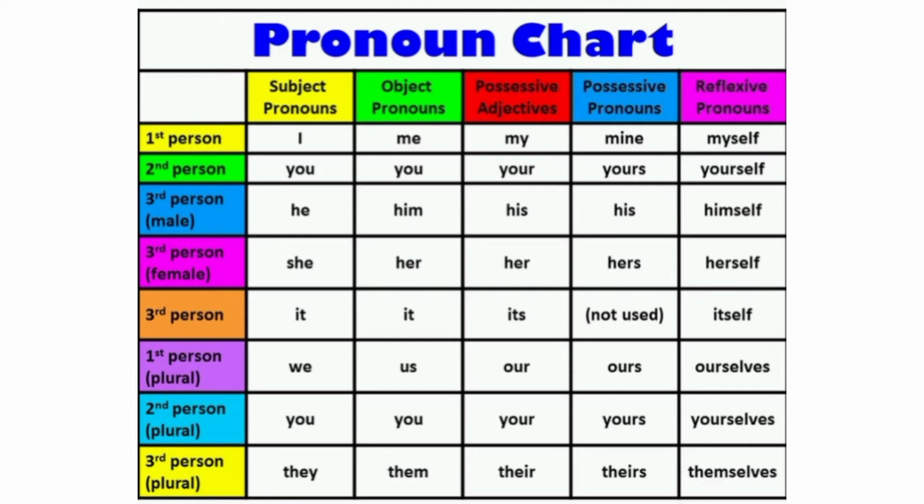In the subject we use they. In object we have to use them, then their, theirs, themselves.